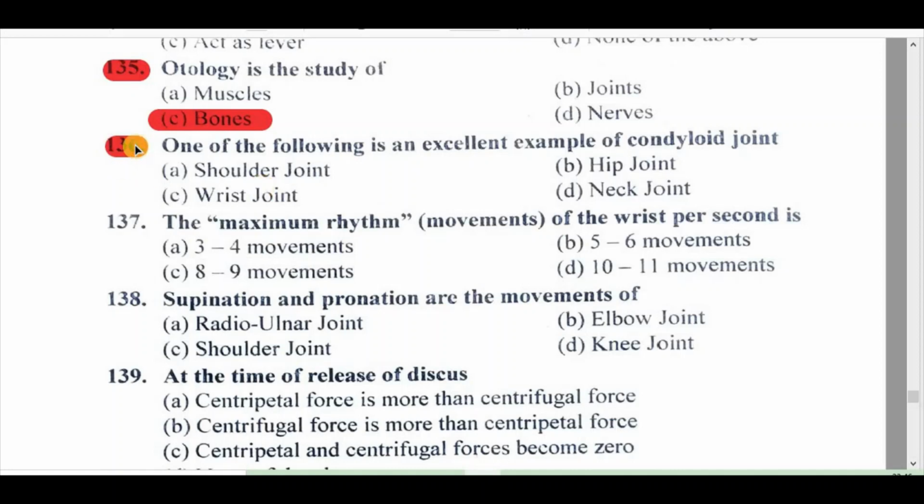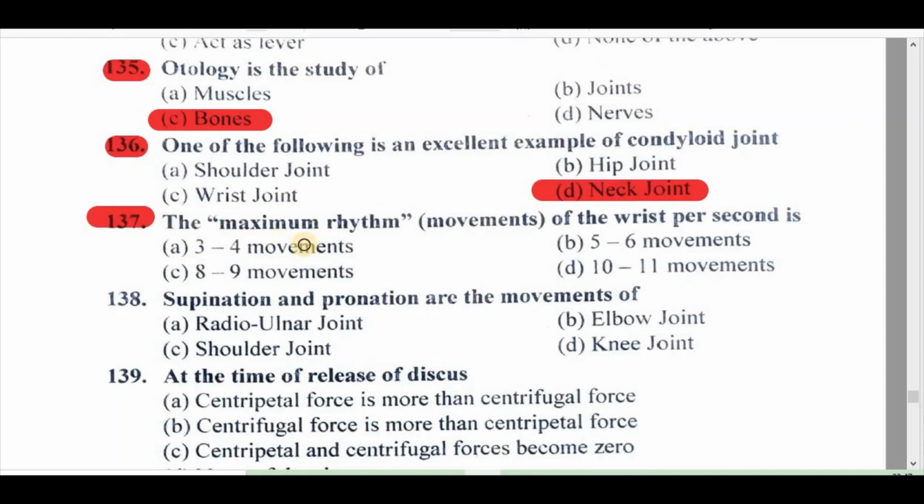136. One of the following is an excellent example of condyloid joint. A. Shoulder joint, B. Hip joint, C. Wrist joint, D. Neck joint. Right answer is D. Neck joint.